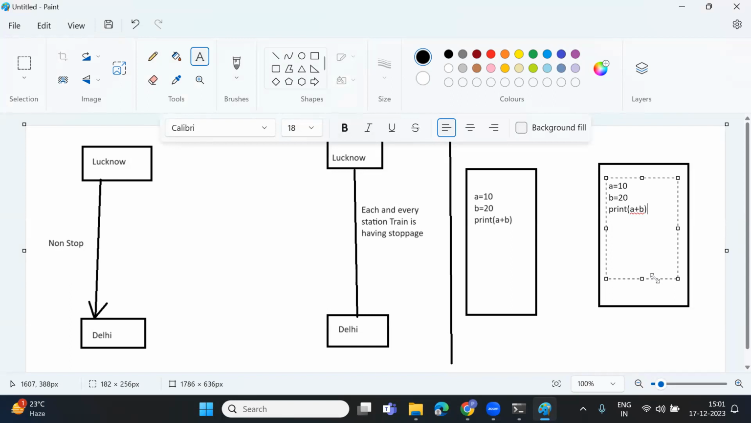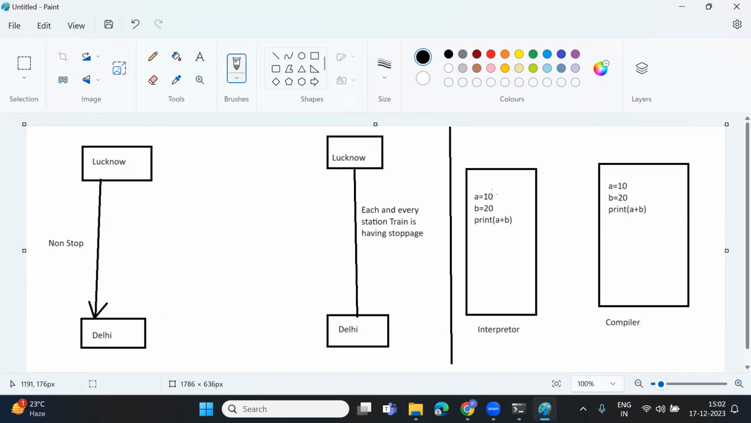What is this print and all, we will discuss. Now, this is my interpreter. This is my compiler. Now, what is the interpreter doing? In each and every line, first, this is my first station, stop. This is my second station, stop. This is my third station, stop. That means for each and every line, the execution will be done. Line by line execution it is.